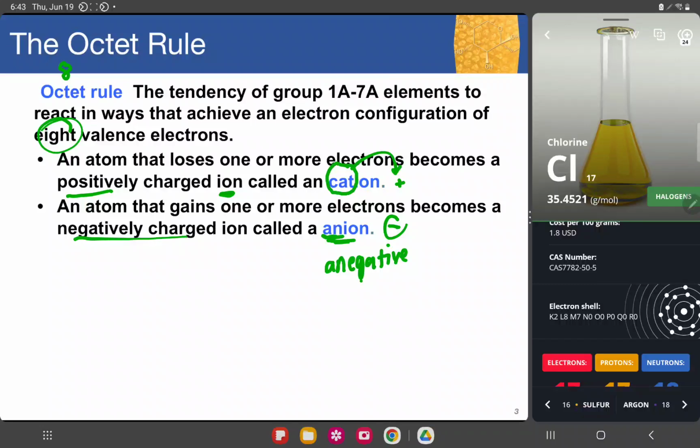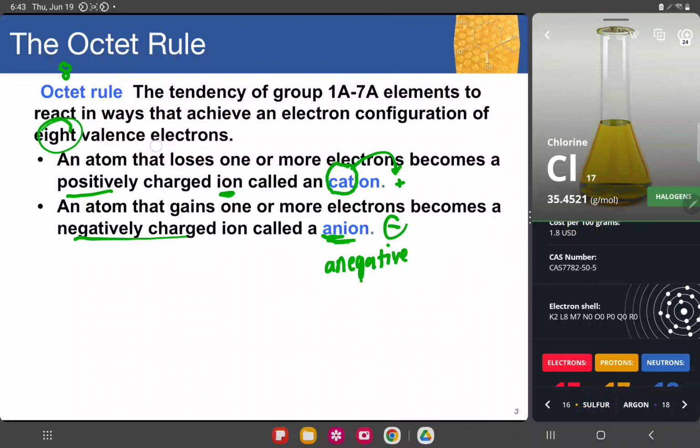Sometimes when I was studying chemistry, I was always confused about cations and anions. This is because if a cation is an atom that loses one or more electrons, wouldn't it be negative since it loses? The answer is no, because you need to go back: what did it lose?